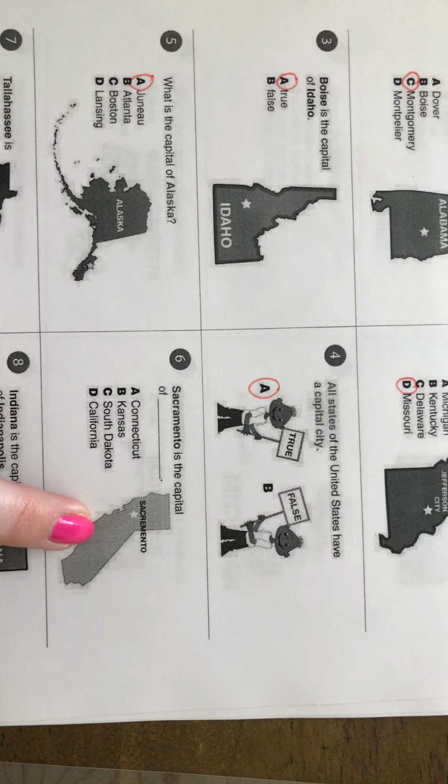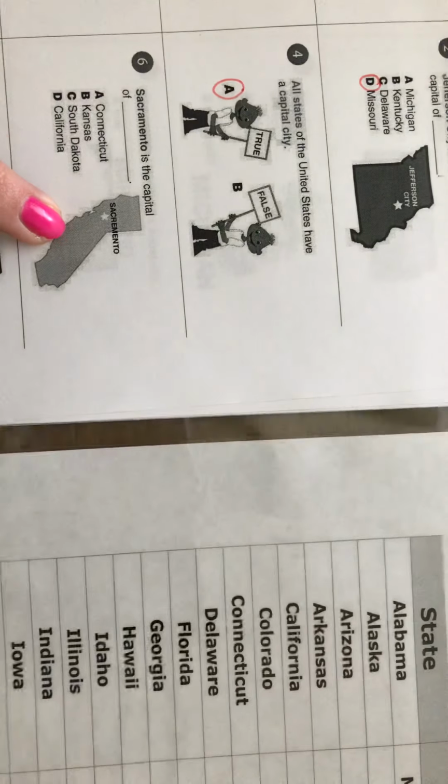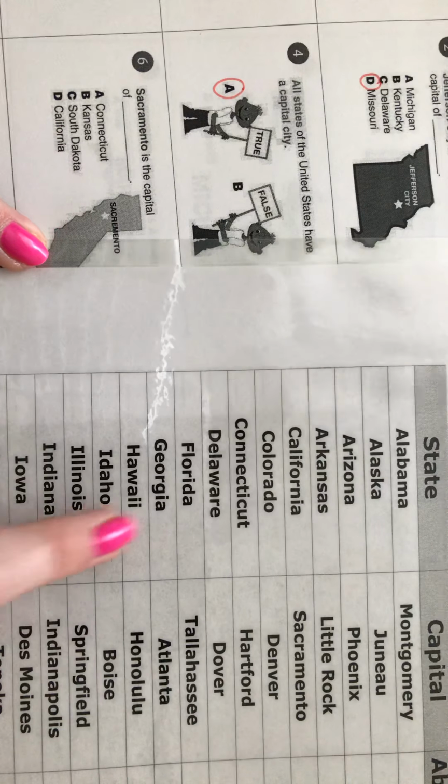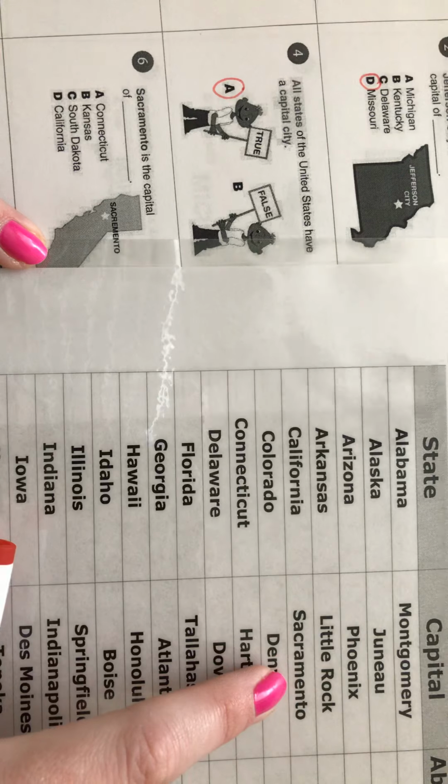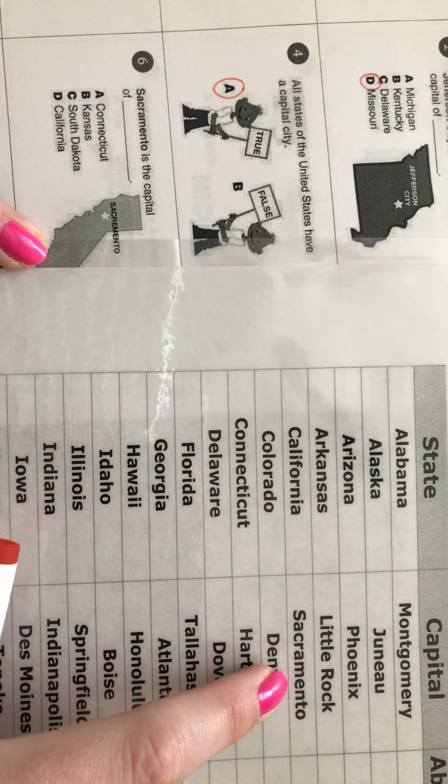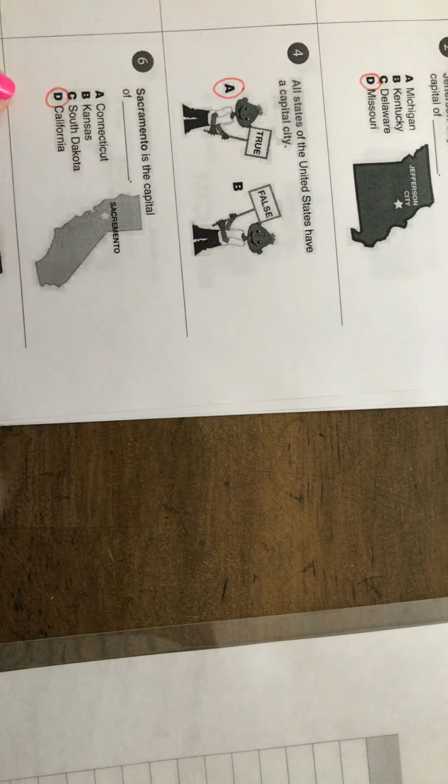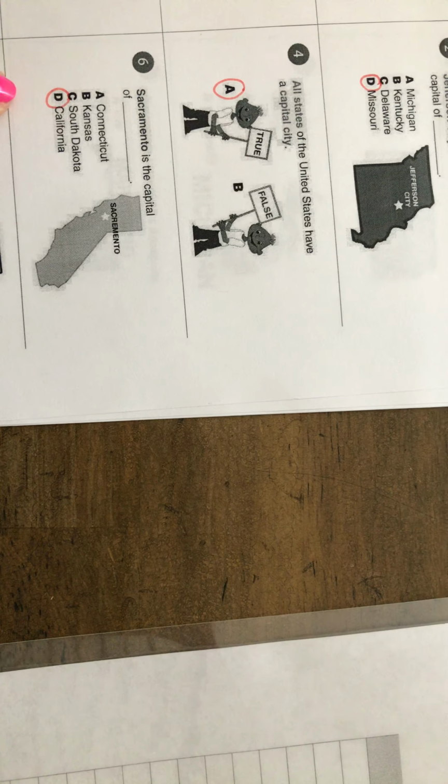This is California. So I'm going to look on my reference sheet for California and see Sacramento is the capital. We're just double checking our work. So number 6 is D.